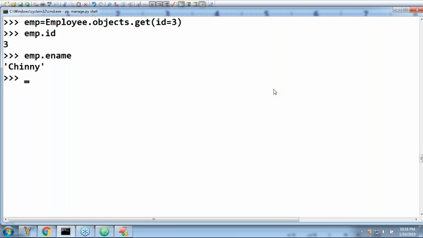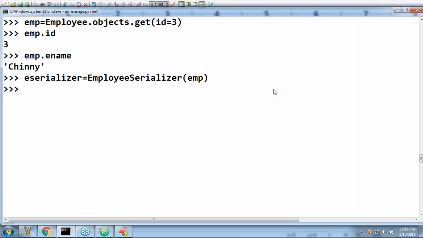Now my job is, can you please convert this emp object into a Python dictionary? What is the way, sir? Can you please tell? Serializer. I'm creating the serializer object, EmployeeSerializer with emp. That's all.